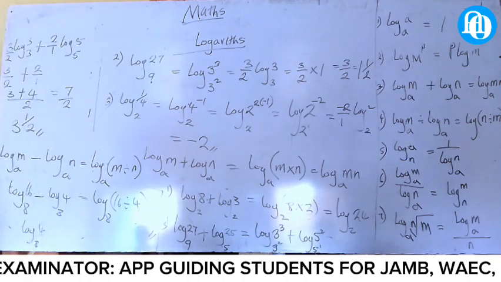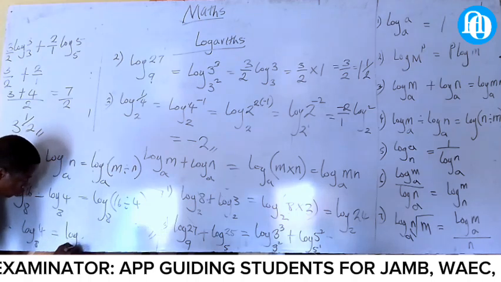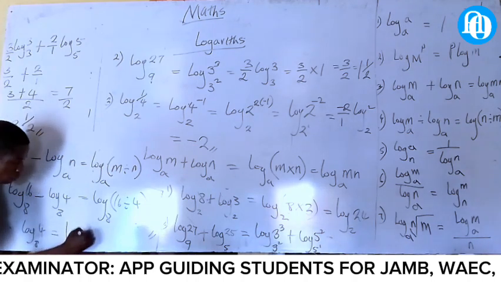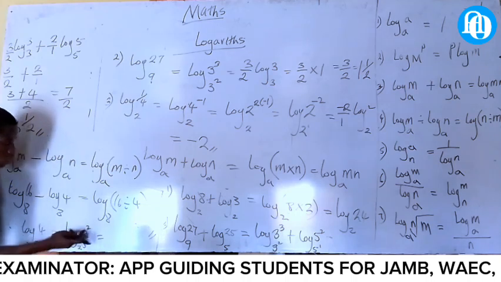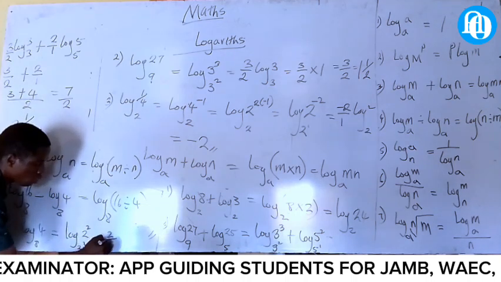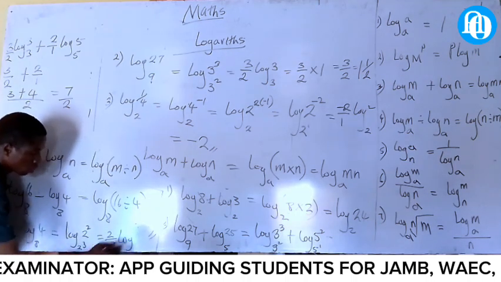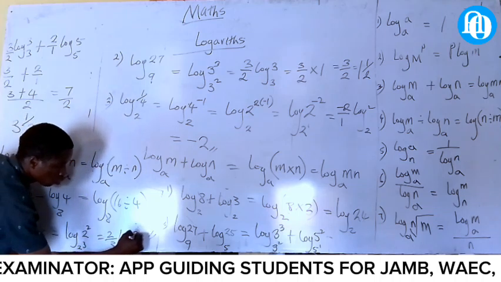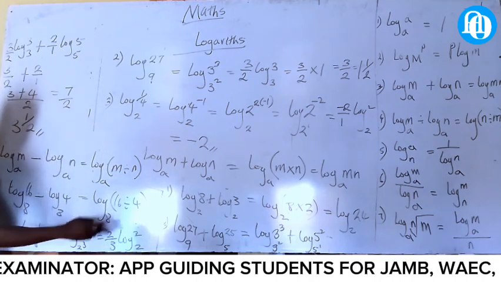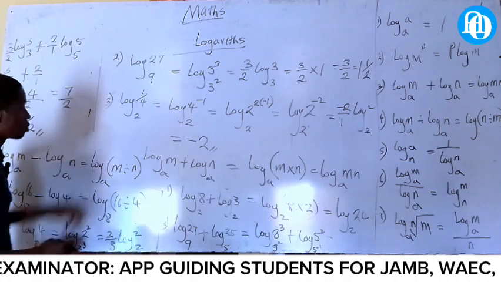No. Remember, in log 1, when you can see, you can split this one, and you can still split this one. It will now be what? Log what? This one will be what? 2 raised to power what? 3. This one will be what? 2 raised to power what? 2. Because of this, this one coming here will be what? 2 all over 3. Log what? Log 2. What is log 2? The same thing as what? 1.